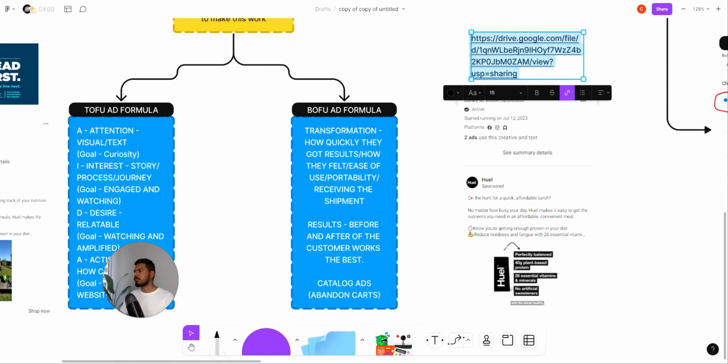And then obviously the brand, the CTA, the call to action, and then the bonus. So what the bonus looks like. That's just what the bottom of funnel ad looks like.